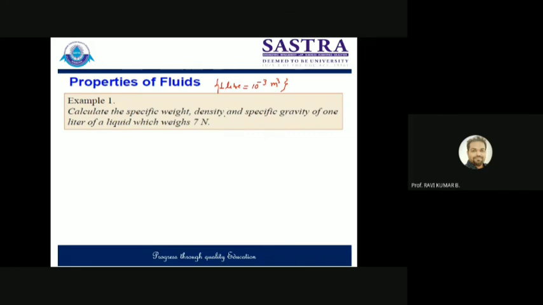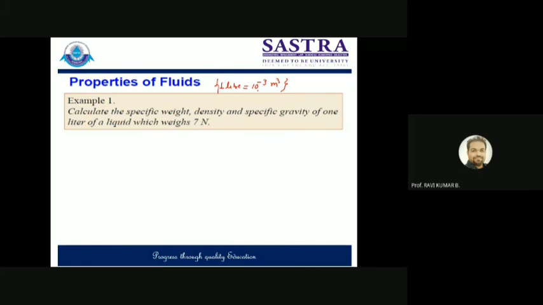Weight is given, 7 Newton. So you can find out the specific weight very easily. Specific weight is equal to 7 divided by 10 to the power minus 3, or you can say the answer will be 7 into 10 to the power 3 Newton per meter cube. Is that clear? Like that you can find out the specific weight.